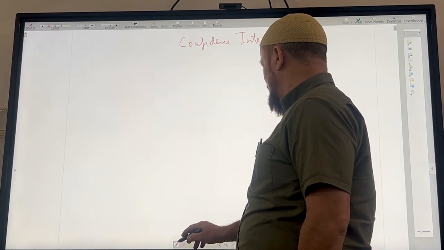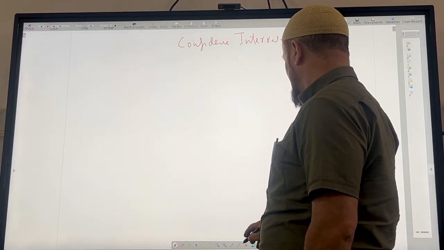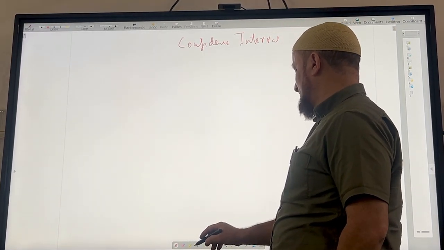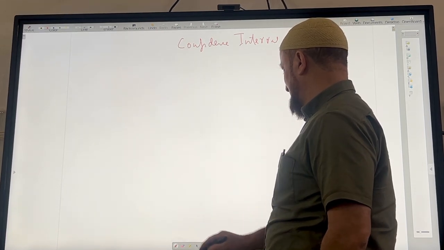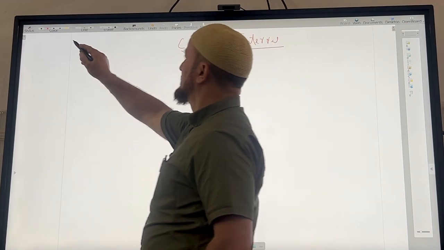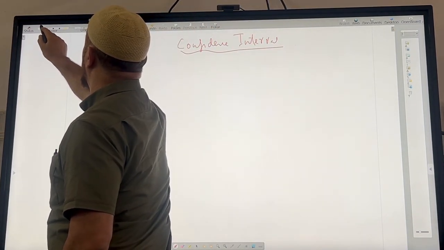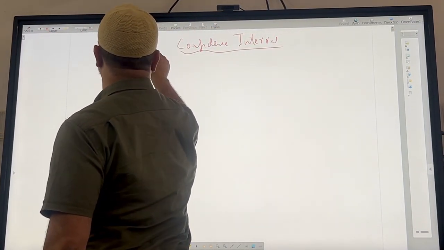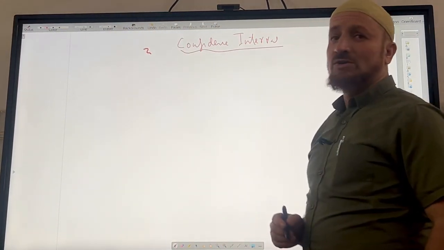Do we have a pen which is a little fat? इसका मोटा पेन कैसे होता है इससे? No. Anyways, leave it. Here it is the color red and maybe the fat one. Yeah.